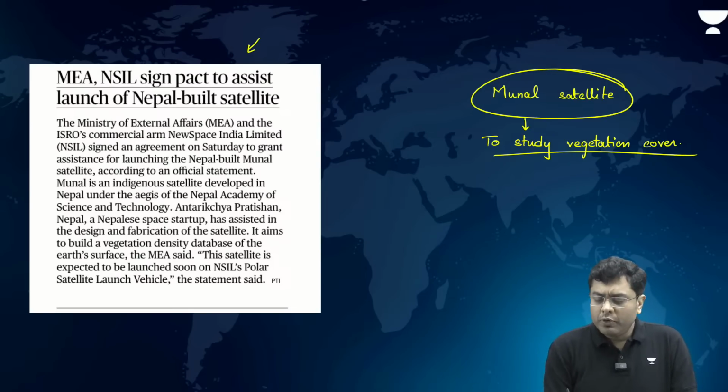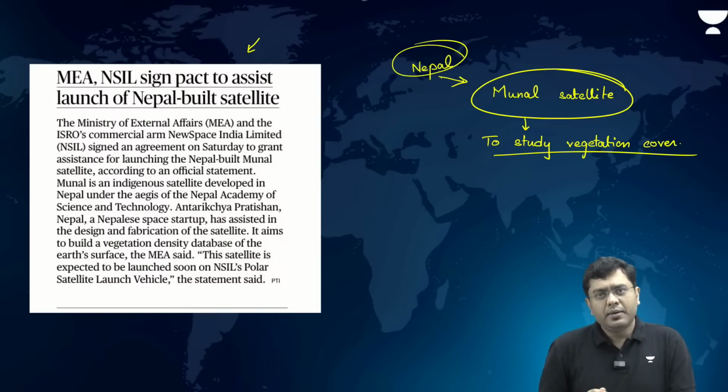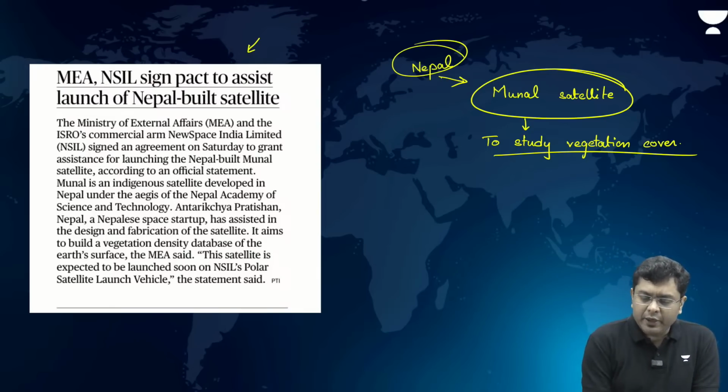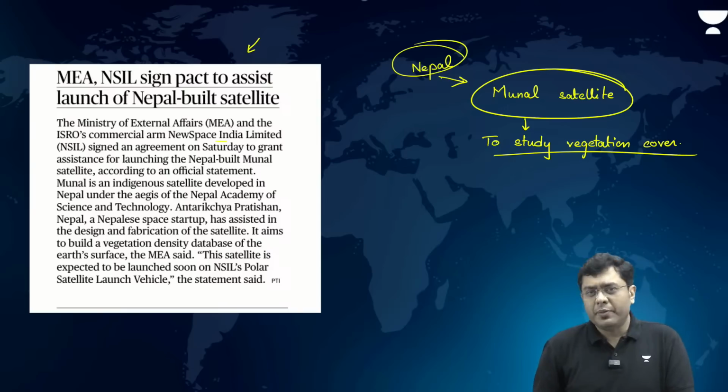So what you need to know: the Munal satellite is by Nepal. What is its purpose? To be launched by ISRO through the PSLV, and that is why MEA and New Space India Limited, that is a commercial arm of ISRO, have signed an agreement.